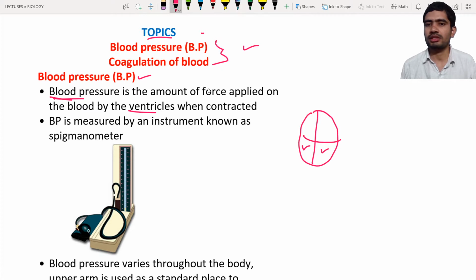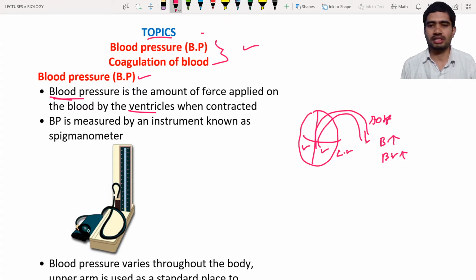What is the name of this ventricle? This is the left ventricle. It is going to exert some amount of pressure, so as a result the pressure will be exerted on the main blood vessel, which is known as the aorta. From the aorta the blood is going to come, and on the blood there is some amount of pressure. Such a pressure which is exerted on the blood and along the blood vessels is known as blood pressure. So these ventricles are going to exert such a pressure.